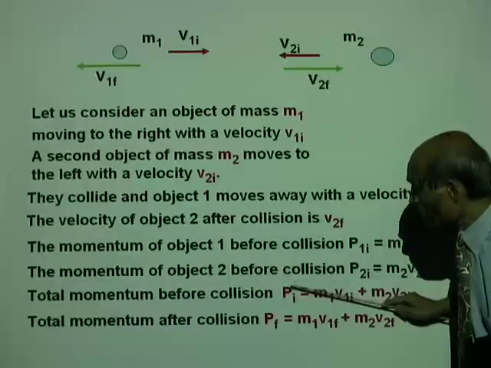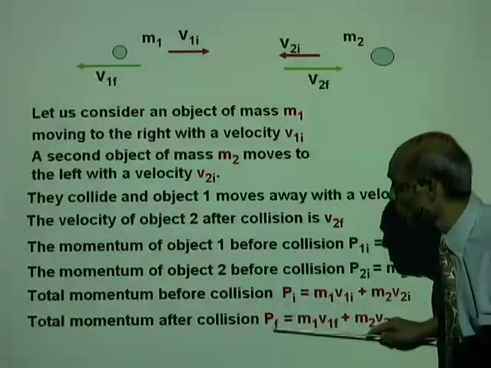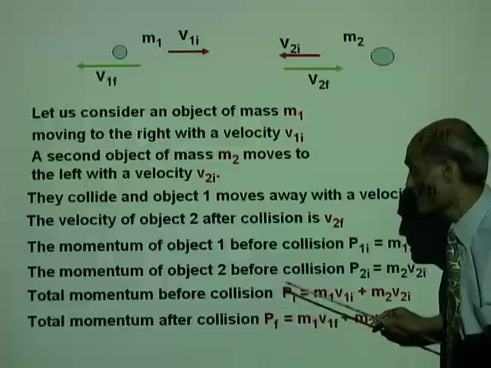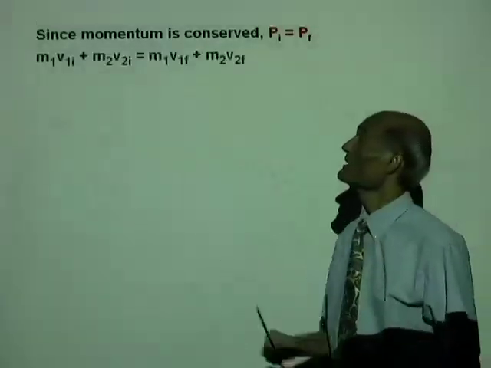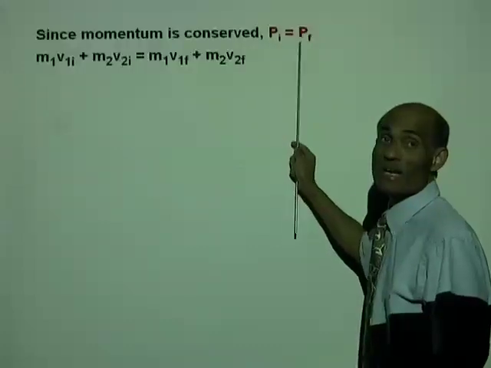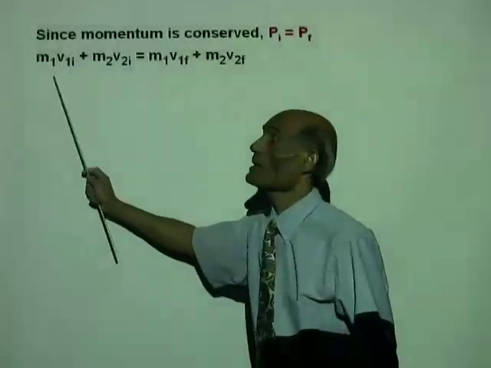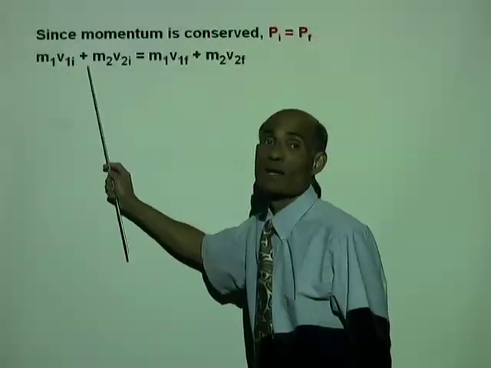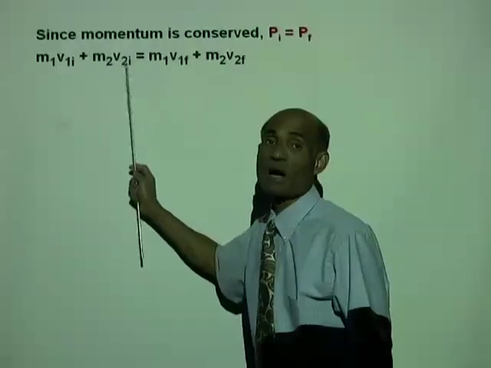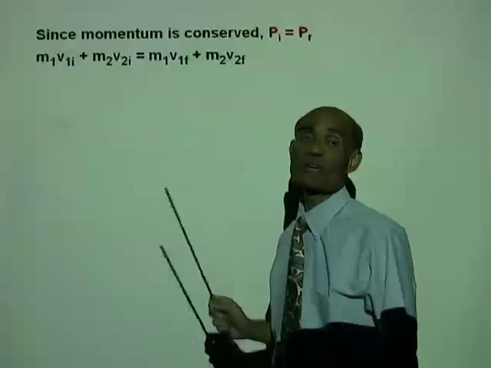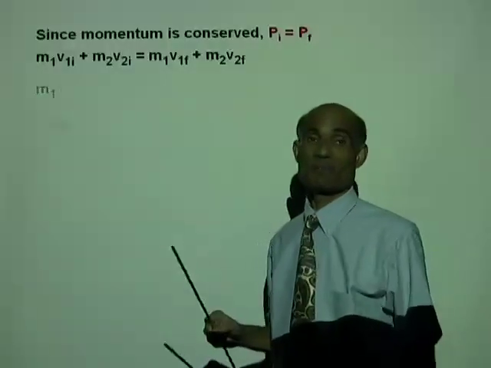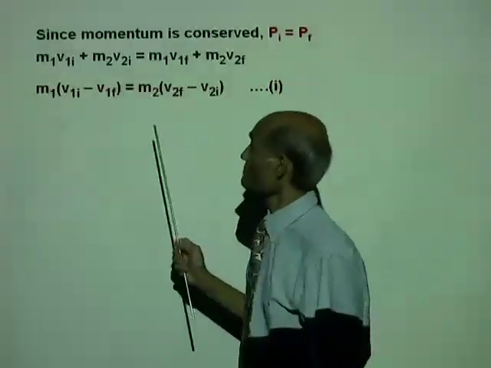And you know that for all collisions, momentum is conserved. That means Pi equals Pf. Let's write that. Pi equals Pf means m1 v1i plus m2 v2i equals m1 v1f plus m2 v2f. Let's rearrange it.